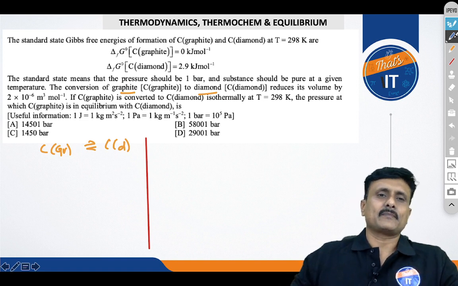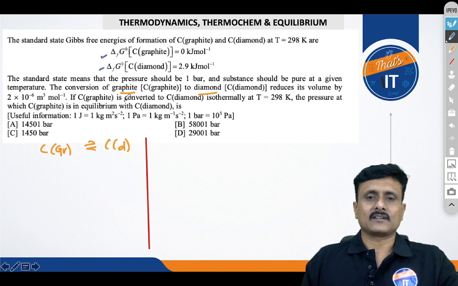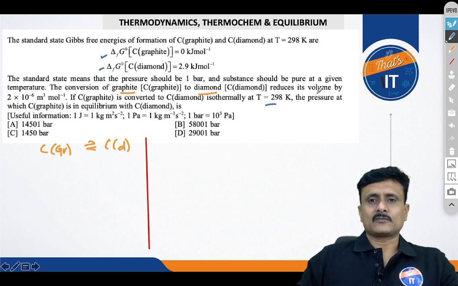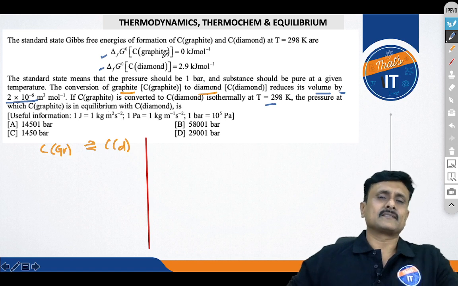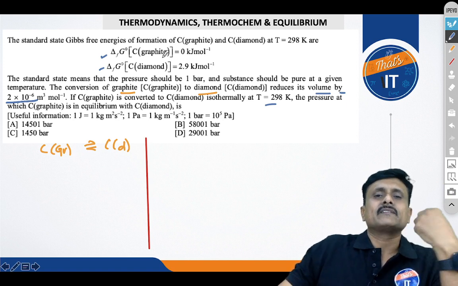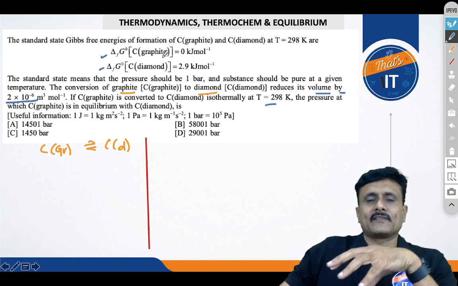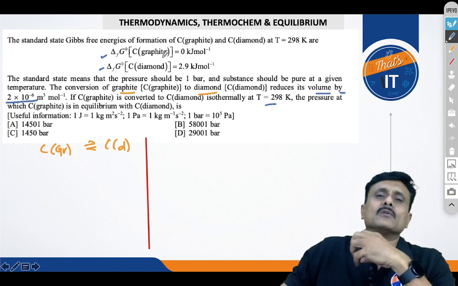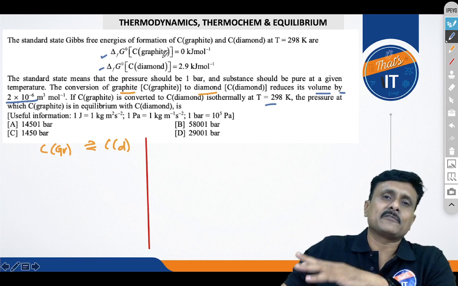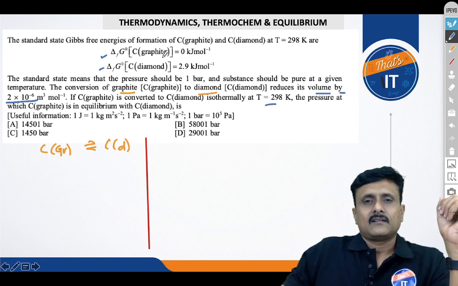Now we can see the heat of formation or Gibbs free energy of formation of these two is given, and the graphite at a temperature, the pressure is being asked, isn't it? And conversion reduces its volume by 2 into 10 power minus something. The only point I want to tell you is that I am not personally convinced with the way this question is asked, because when we solve the question, we will see that these concepts are actually related to the ideal gas, because the whole set of rules framed in the thermodynamics chapter are actually meant for the ideal gas, isn't it?